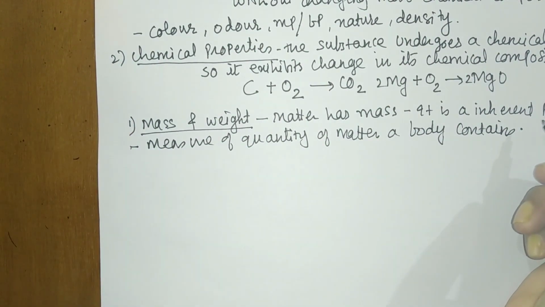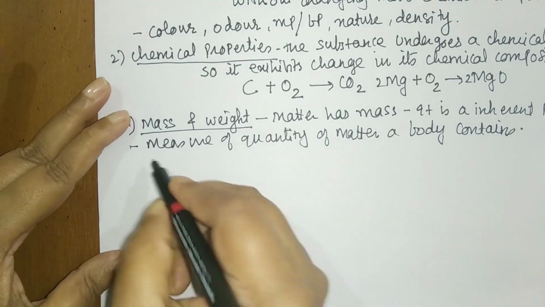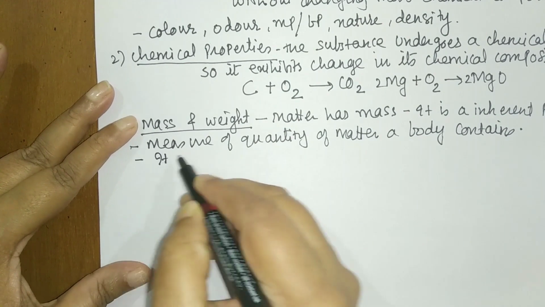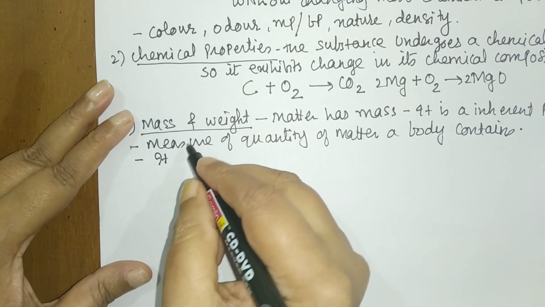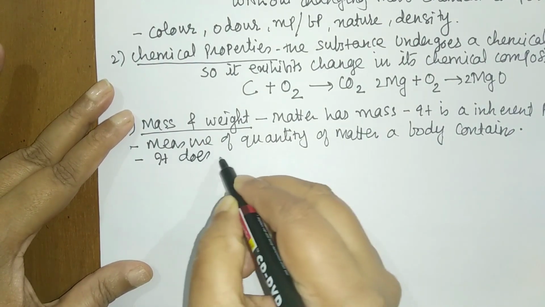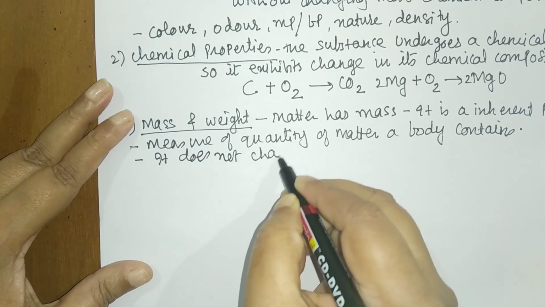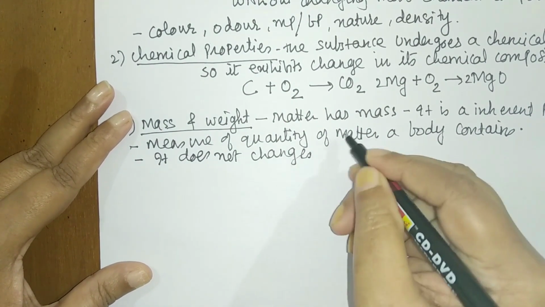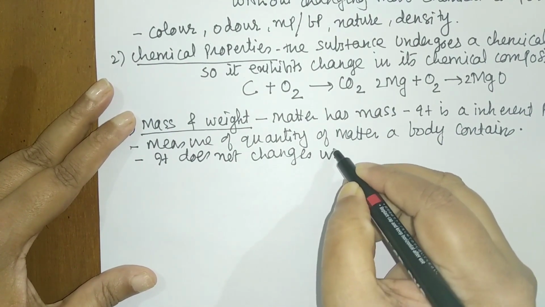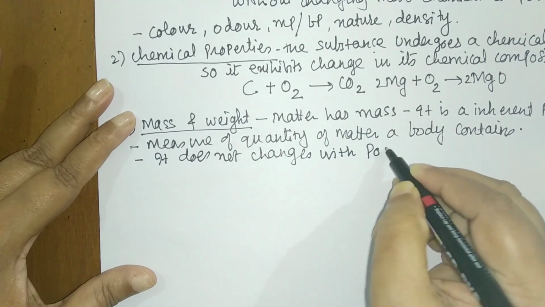Right students? And the mass of a body does not change with position.